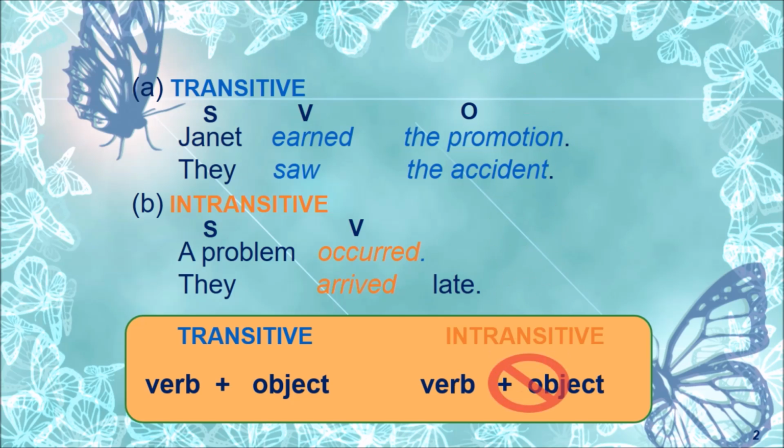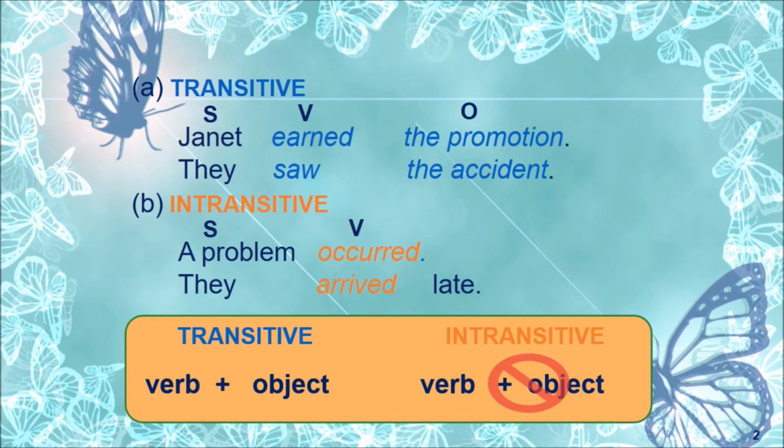In the sentences, if you see, Janet earned what? The promotion. They saw what? The accident. Anything that answers what and whom, we can consider it as object. Here, a problem occurred. What? We don't get any answer. Whom? We don't get any answer. They arrived.